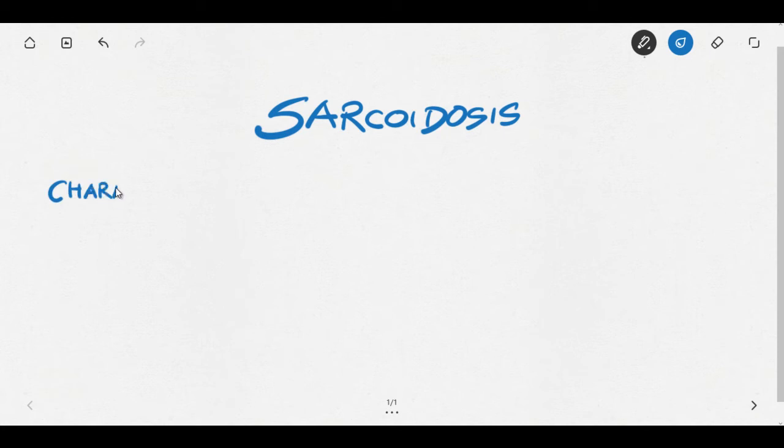As you know, the characteristic feature seen in sarcoidosis is non-caseating granuloma. So there is a collection of inflammatory cells like lymphocytes, macrophages, T cells.